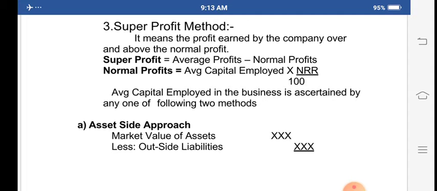In the last lecture we saw the valuation of goodwill methods and finished two methods, the simple average method and the capitalization method. Now in this session we will see the third, which is the super profit method.